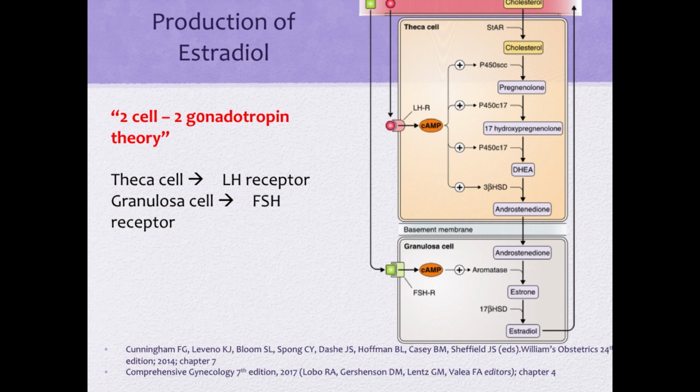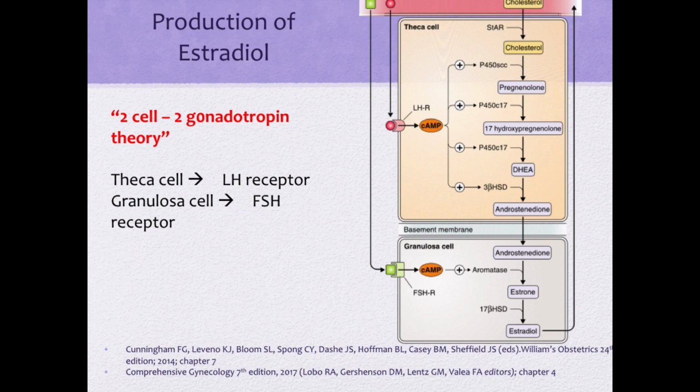Production of estradiol requires successive events within different locations in the growing follicle. LH promotes steroid biosynthesis by theca cells and the production of androgens. Now, this androgen, following diffusion into the granulosa layer where the enzyme aromatase is located, is then biotransformed into estradiol. This leads to an overall increase in estradiol production, increased intraovarian estradiol levels, and increased estradiol secretion into the peripheral circulation, which parallels follicular growth.